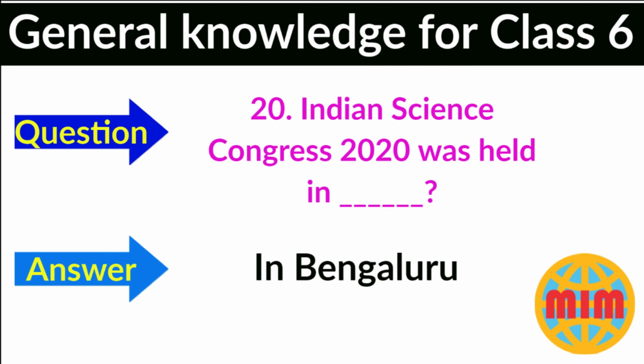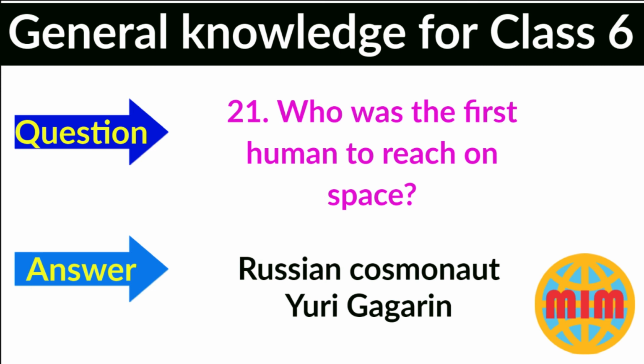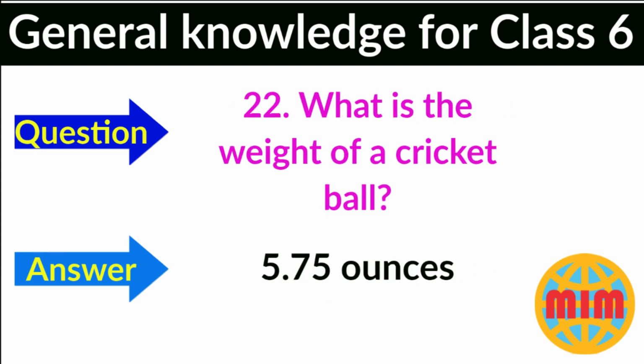Question number 20. Indian Science Congress 2020 was held in? Bangalore. Question number 21. Who was the first human to reach space? The answer is Russian cosmonaut Yuri Gagarin. Question number 22. What is the weight of a cricket ball? The answer is 5.75 ounces.